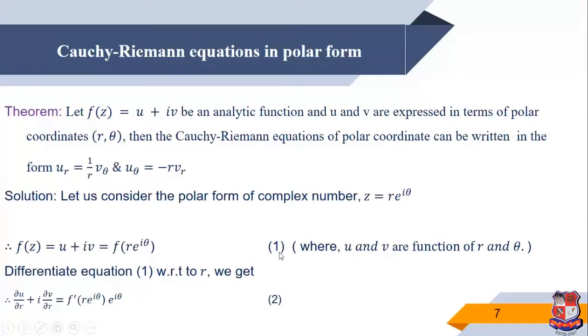Now differentiate equation 1 with respect to r. We get ur, that means del u by del r, plus i del v by del r is equal to f dash of r e raised to i theta into e raised to i theta. This is the differentiation with respect to r, so this is equation 2.